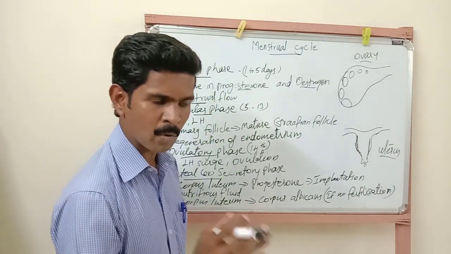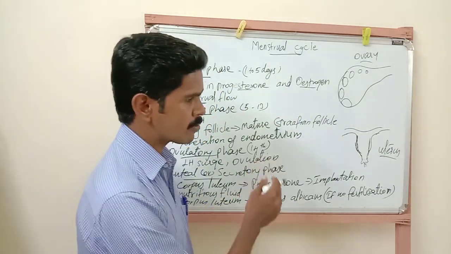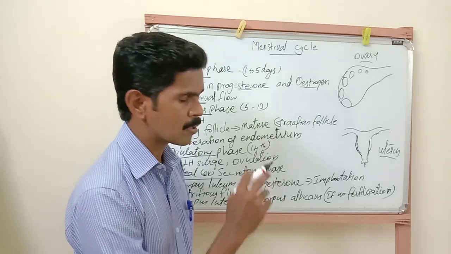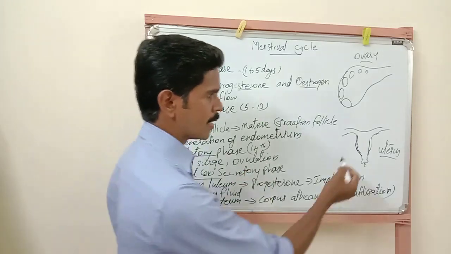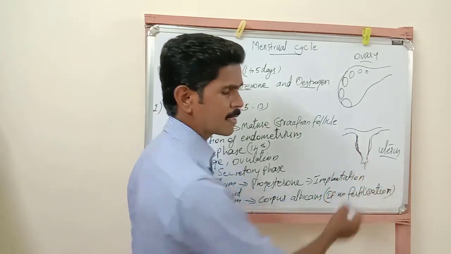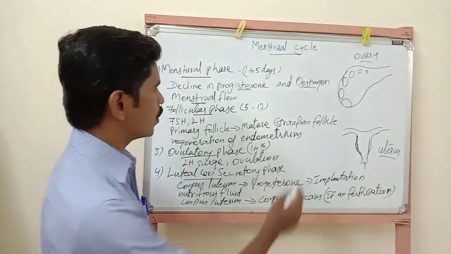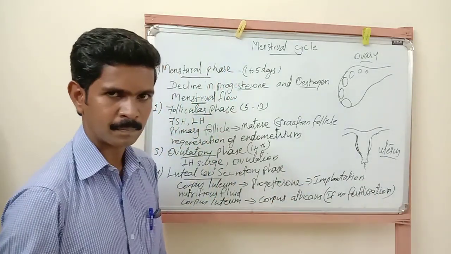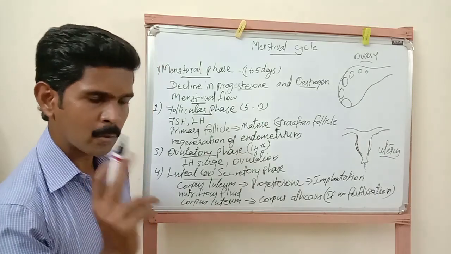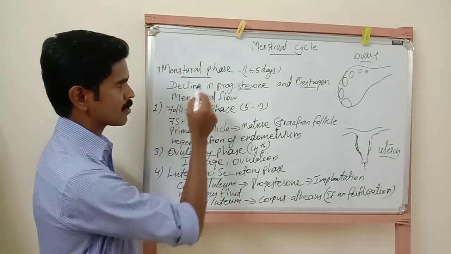So the endometrium wall breaks down, and the blood vessels present inside the endometrium also break down. Because of this, some fluid-like substances are released from the uterus. This is called menstrual flow. There are two changes that take place during this menstrual phase.